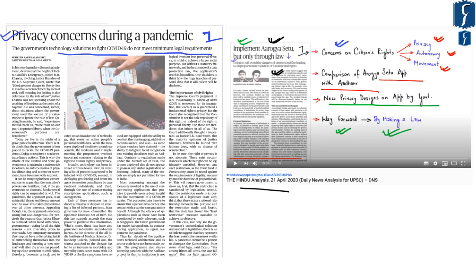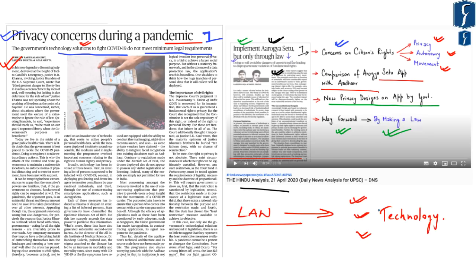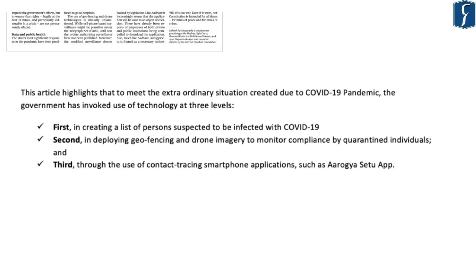Now, on similar lines, this article also provides for the same aspect. It says that the government's technology solutions to fight COVID-19 do not meet minimum legal requirements. So, in this extraordinary situation, in order to meet the COVID-19 response, the government must pass a law which mentions the use of different technology in order to fight the deadly COVID-19 virus. In this regard, the article says that in order to meet the extraordinary situation created by the COVID-19 virus, the government has invoked the use of technology at three levels.